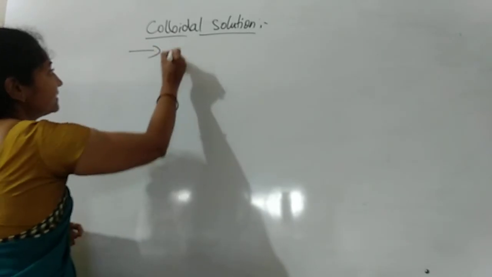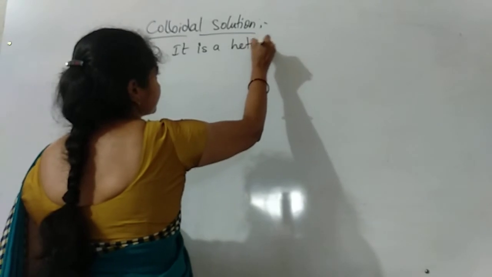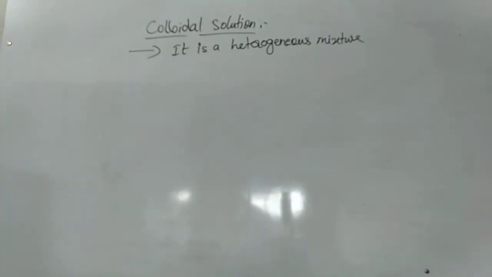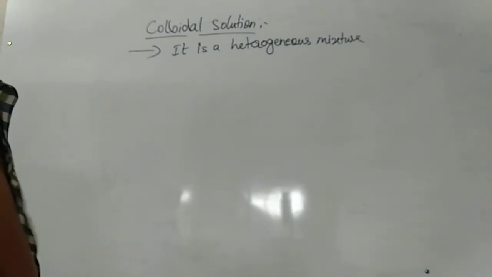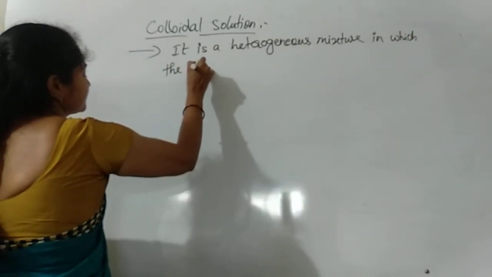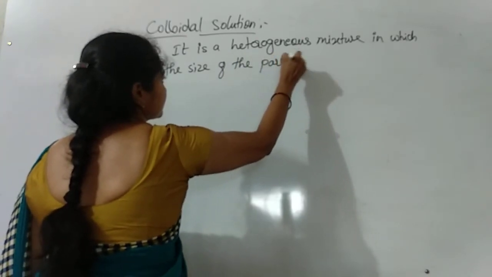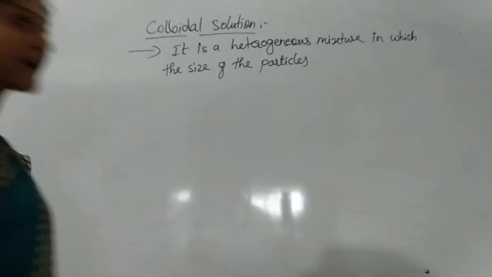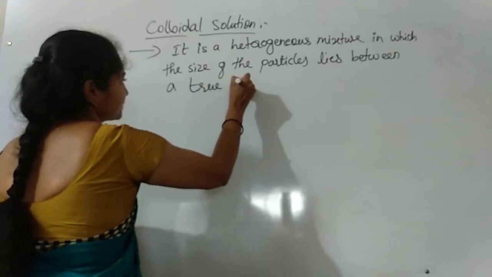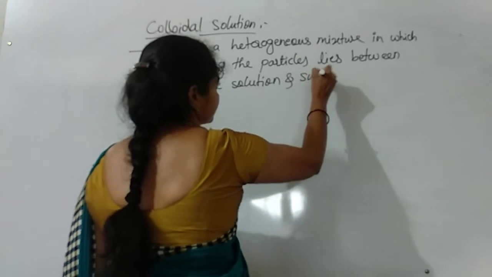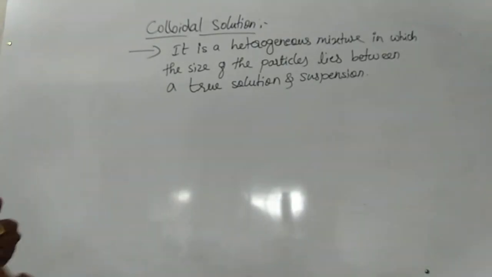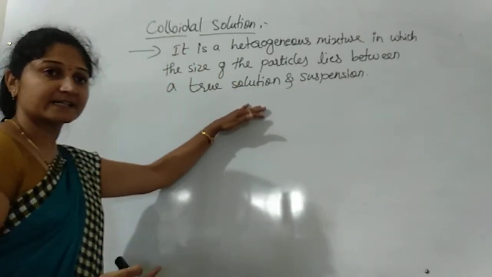So write down, what is colloidal? It is a heterogeneous mixture in which the size of the particles lies between a true solution and a suspension. In a suspension, we studied that the particles are visible to the naked eye.